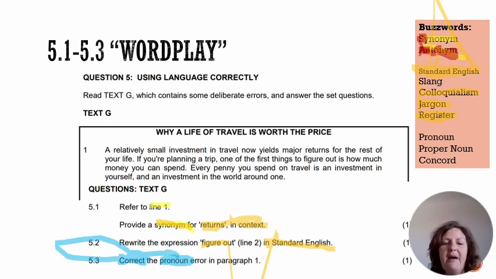And then if we look at our buzzword in the sentence, our buzzword is the pronoun error. Okay? Now let's make sure that we know the difference between a pronoun and a proper noun. A pronoun is a short word, and if we look at the prefix, pro means for. Okay? So it stands for the noun. The pronoun stands in place of the noun. All right? So we're looking for words here like he and she and they and it. We're looking for words that stand in place of the noun.